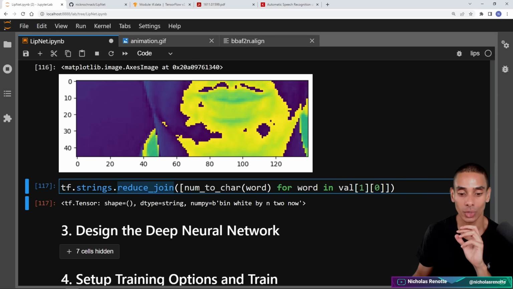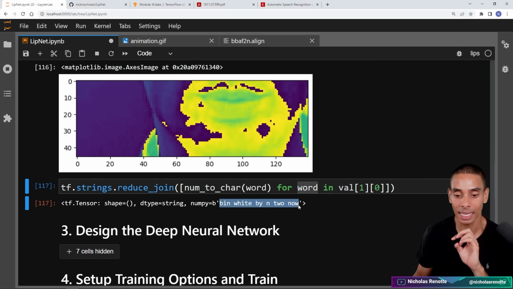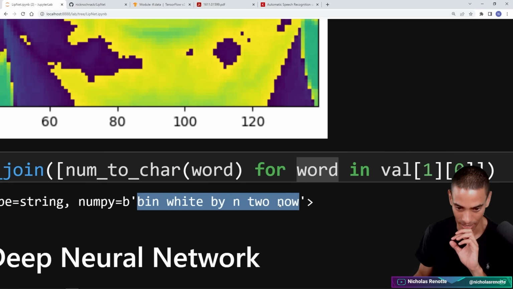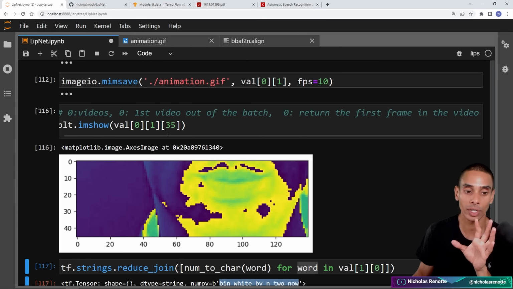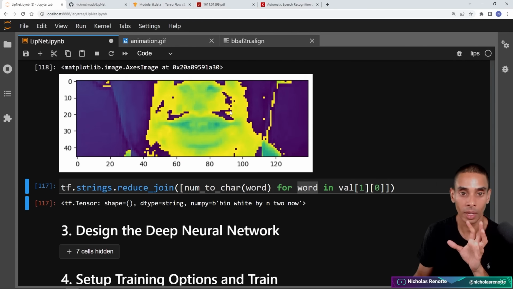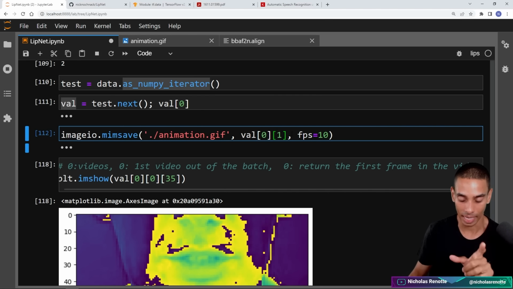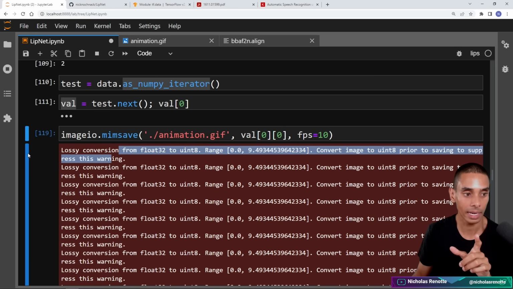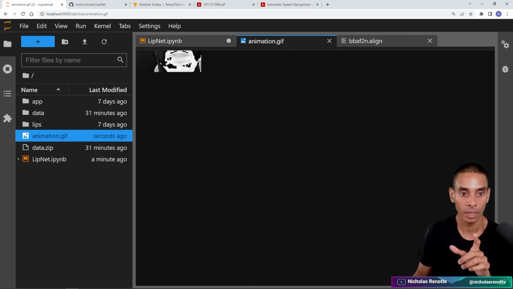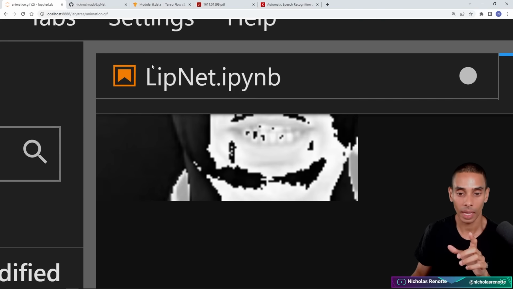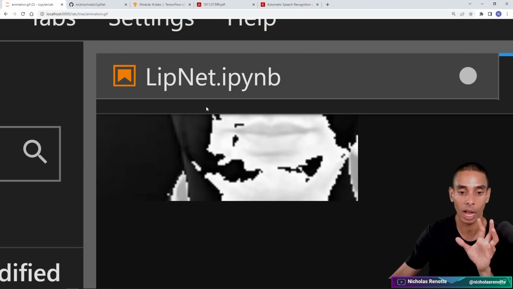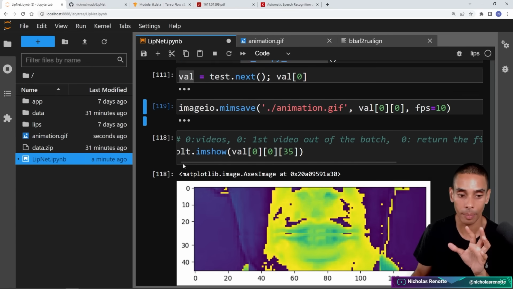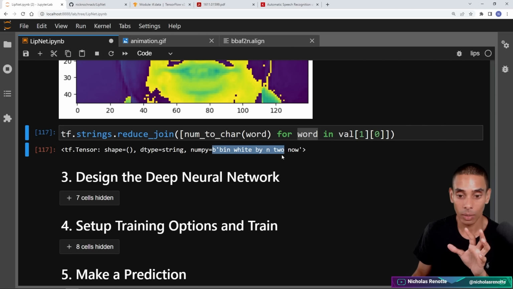So tf.strings.reduceJoin, we're then looping through every single word inside of our alignment. And you can see that this is the end result. Bin white by N2 now, which is going to be the annotation for our first video over here. If we actually take a look, this is right now grabbing our second video. So if we created the GIF for the first video, and reopen our animation, this animation that you can see here is the representation that we're going to be passing through to our neural network, which actually represents bin white by N2 now.